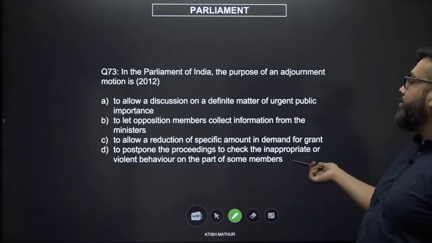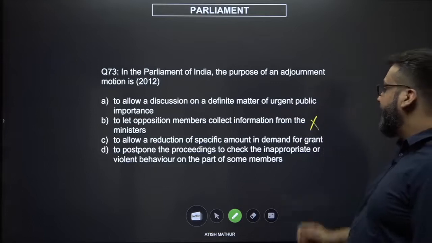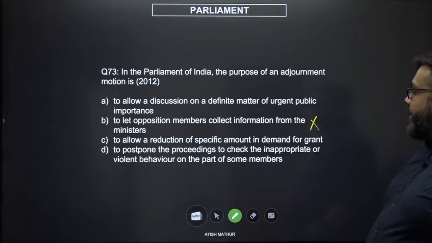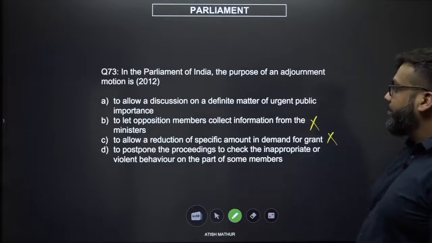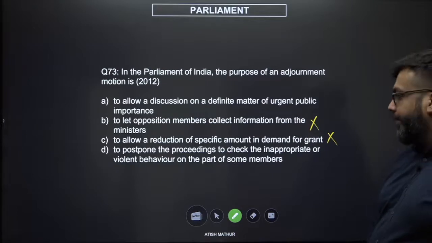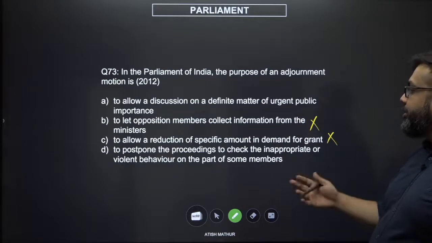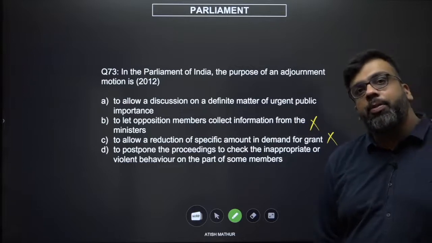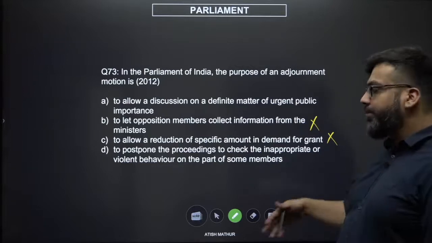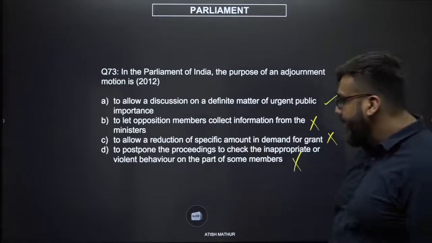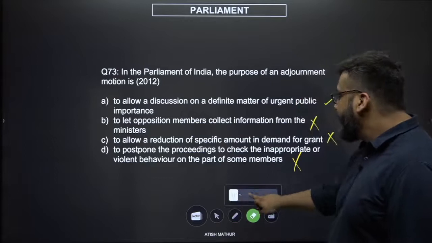To let opposition members collect information seems too vague and slightly dramatic. To allow reduction of a specific amount in demand for grant is a part of the budget, so this is not even on the same page. To postpone the proceedings to check inappropriate or violent behavior, why would the House stop and discuss why was somebody violent? You would usually refer it to a privileges committee. What you are left with is A. The answer is therefore A.